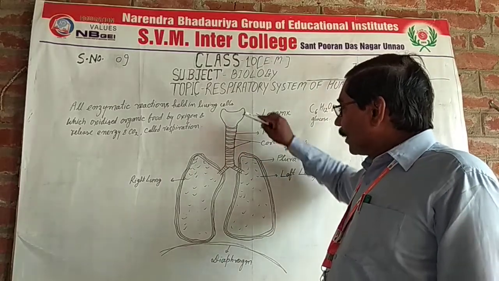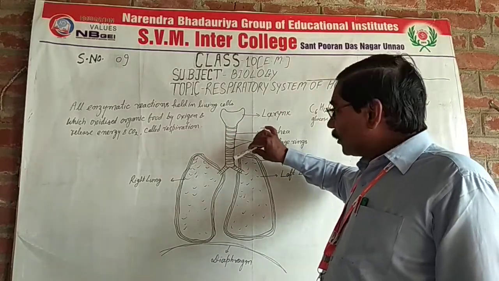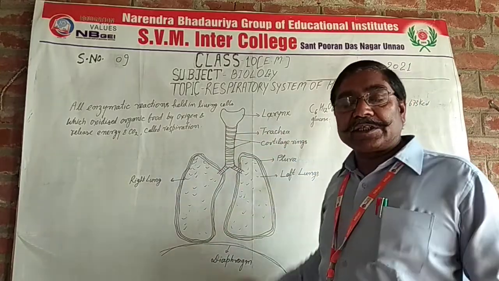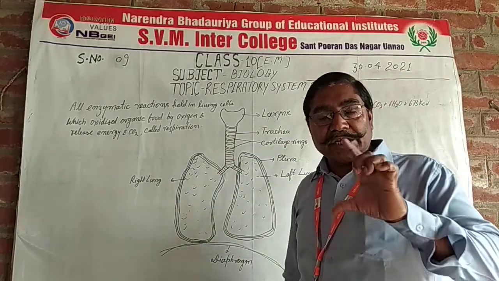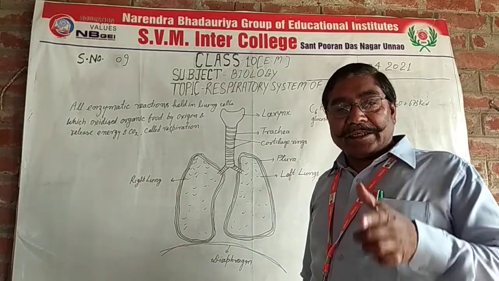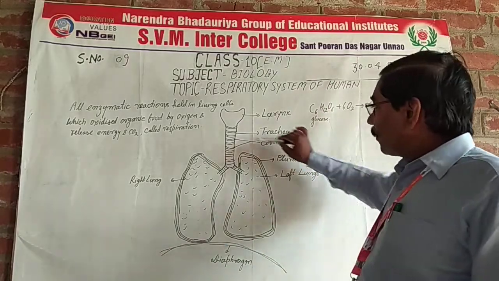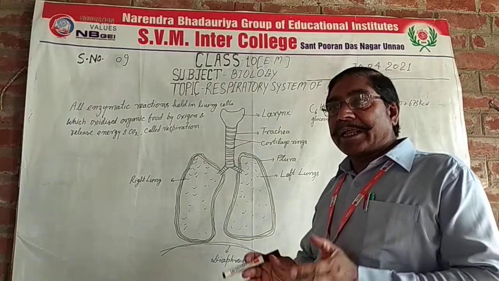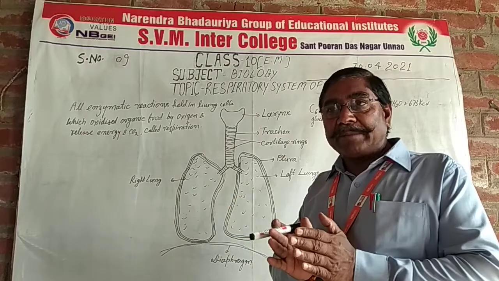Below it, the pipe-like structure is called the trachea. It is made up of 16 to 20 C-shaped cartilaginous rings. Because of these rings, the trachea does not collapse.